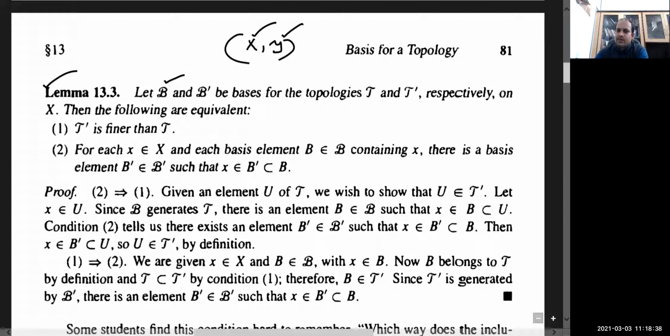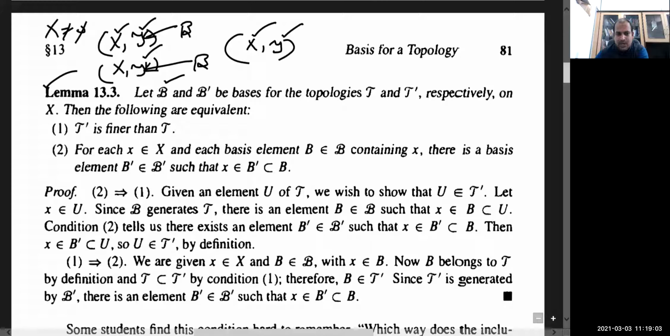Now suppose on any set X there are two topologies, say T and T dash, on a particular set X. Suppose this topology is generated by the collection B, and let me choose the notation B dash for the basis generating the topology T dash. So let B and B dash be bases for the topologies T and T dash respectively on X. Then the following are equivalent.